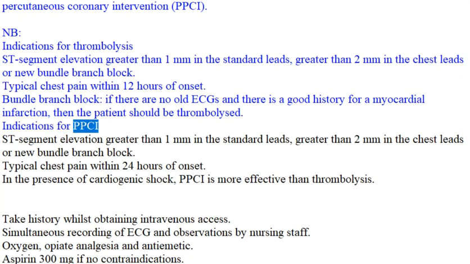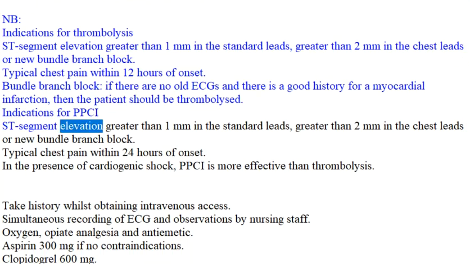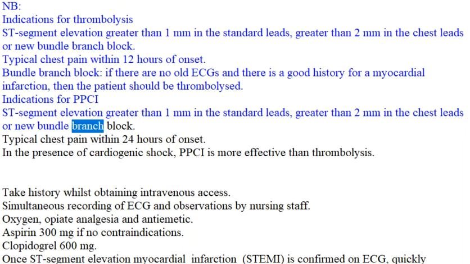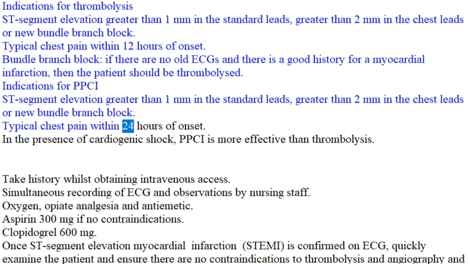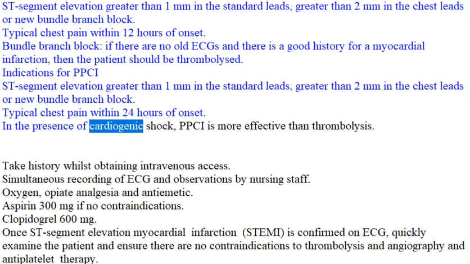Indications for PPCI. ST segment elevation greater than 1 mm in the standard leads, greater than 2 mm in the chest leads or new bundle branch block. Typical chest pain within 24 hours of onset. In the presence of cardiogenic shock, PPCI is more effective than thrombolysis.